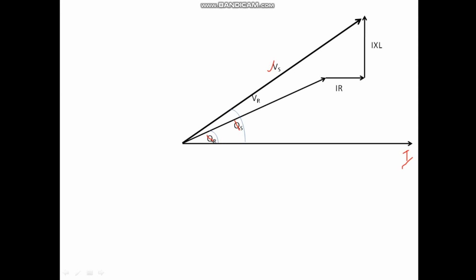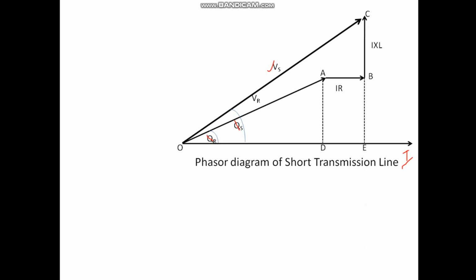Now on this vector diagram I have to carry out the performance analysis, right? So for that I'll mark different points O, A, B, C, D and E. Now from A and B I'll draw perpendiculars to vector I. Now I'll go on doing the analysis.